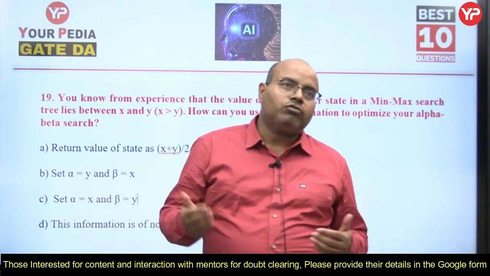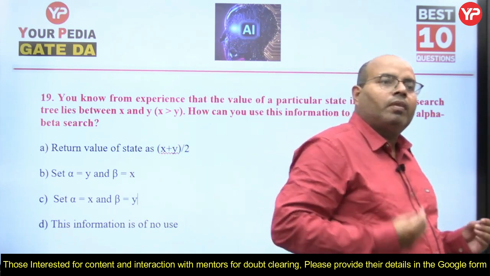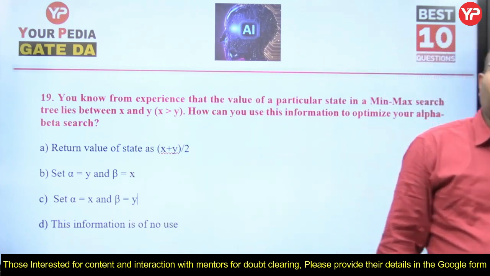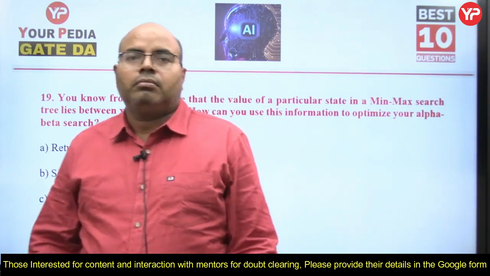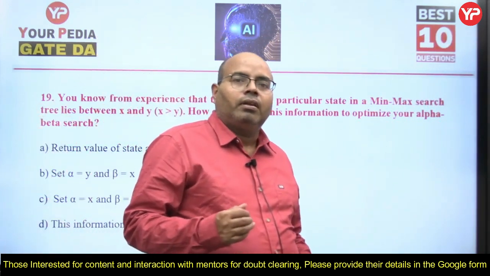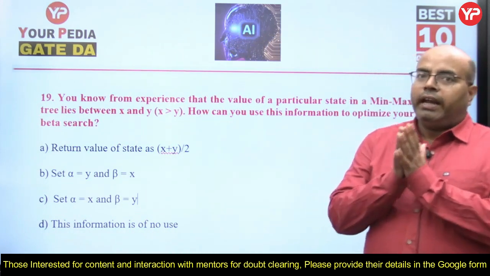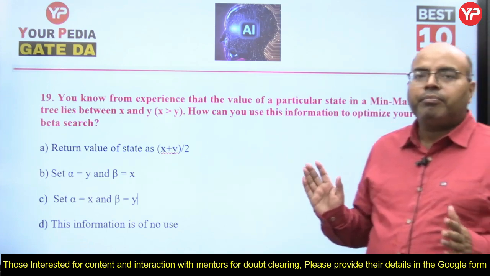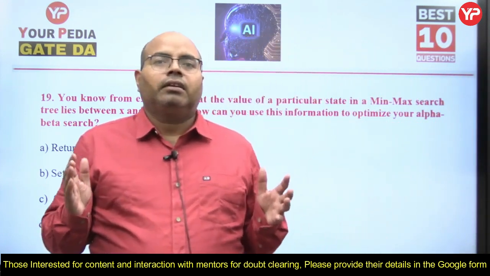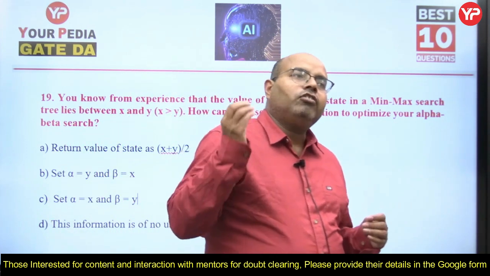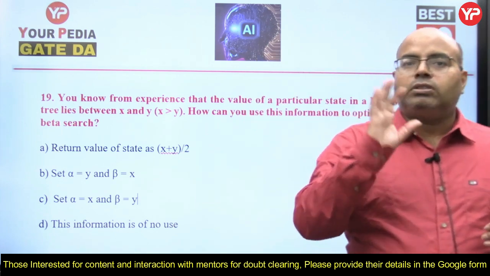So what happens in Minimax search is that one player maximizes his gain, while the opponent wants to minimize the gain. So it goes like this. And in alpha beta pruning we set two values, alpha and beta, to try to find out which nodes are useless.